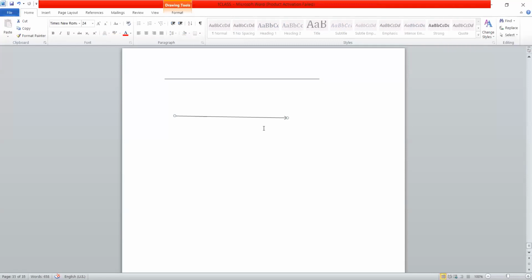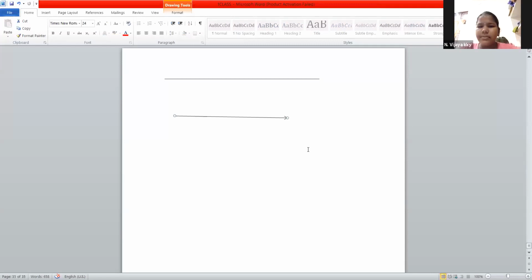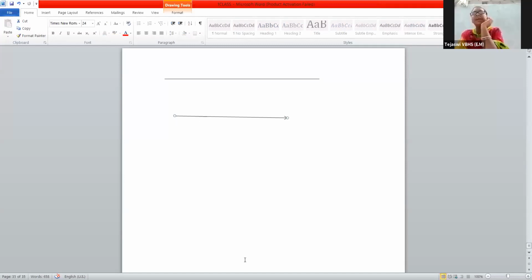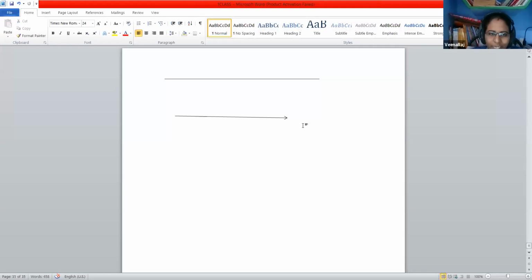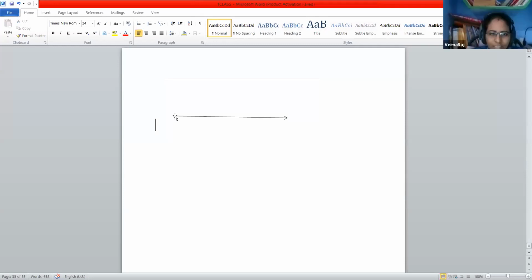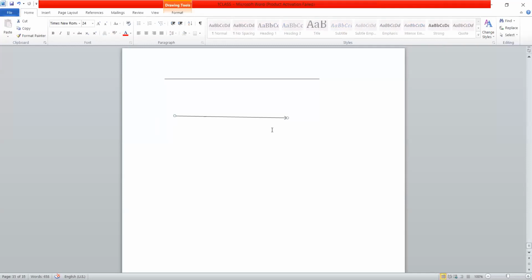It shows one specific direction. It has how many endpoints? One end point. Another side we can extend. Our real life ray example is the sun and sunrays. Suppose this side is the sun and this side is the sunrays.